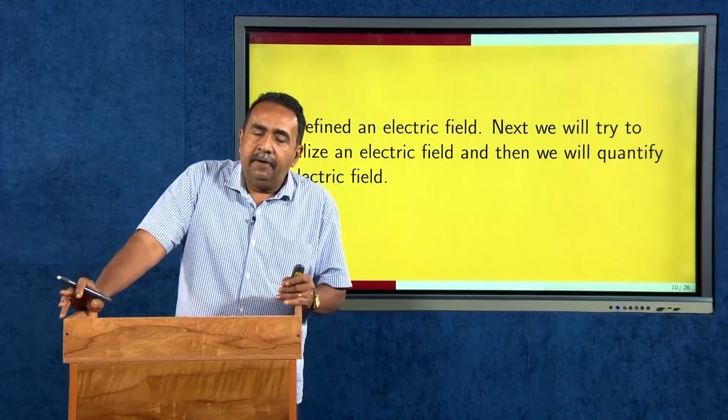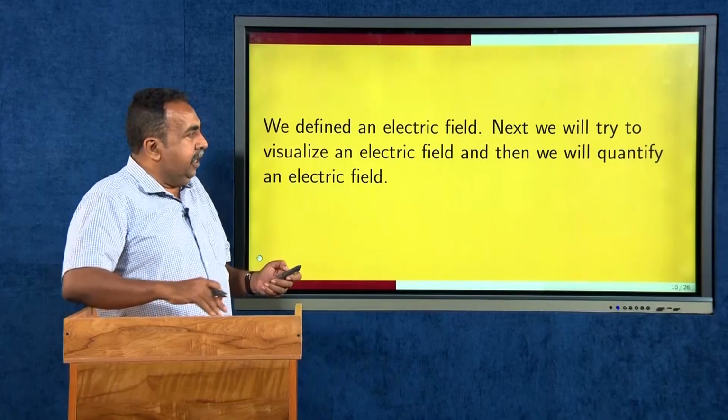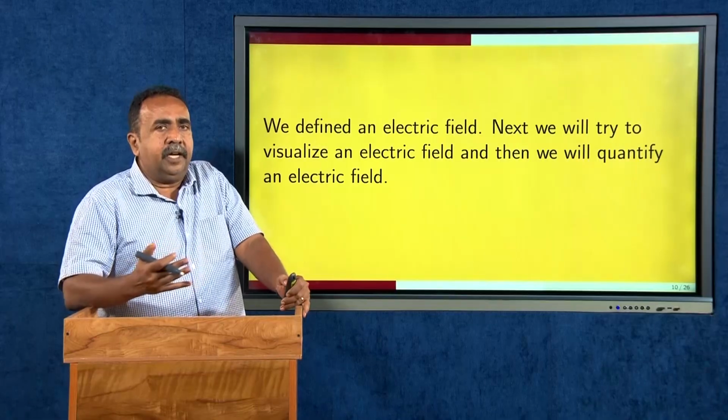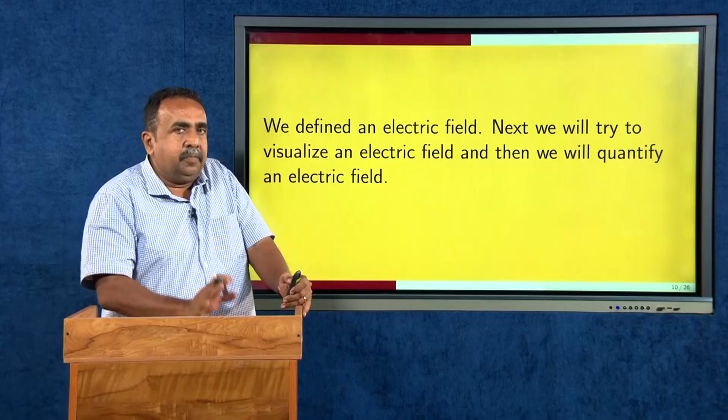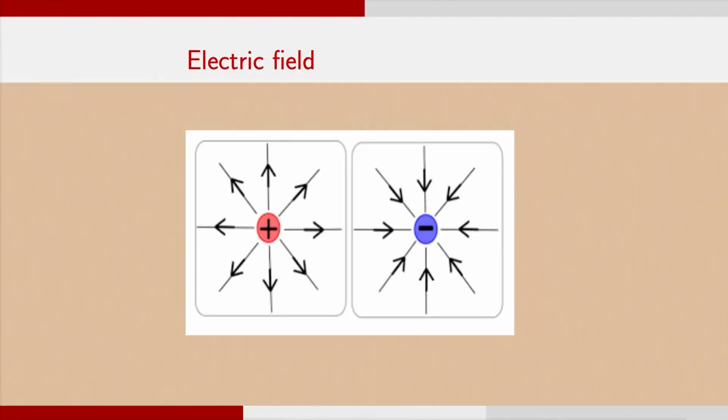To visualize the electric field, different scientists had given different methods, and the accepted one is to draw lines around the charge. This is only an assumption.